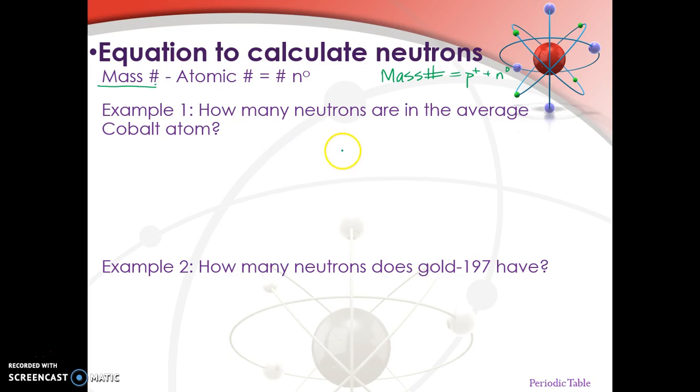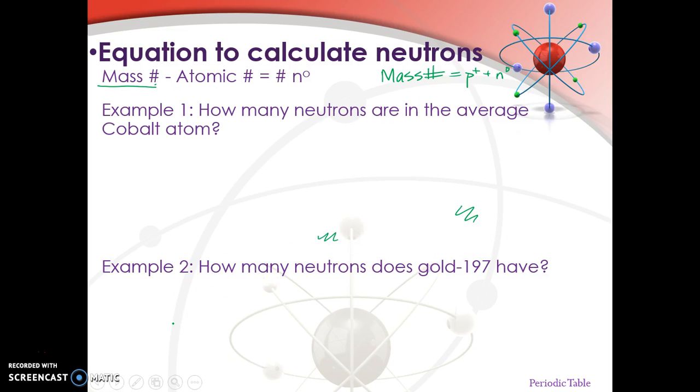How many neutrons are in an average cobalt atom? Well, in order to see that, let's see if I'll be able to get my little pointer. I know there's a way. Hold on, I'm going to switch to my pointer. Okay, let me switch. Control A should give me... it didn't. Let's try it again. It doesn't like me.